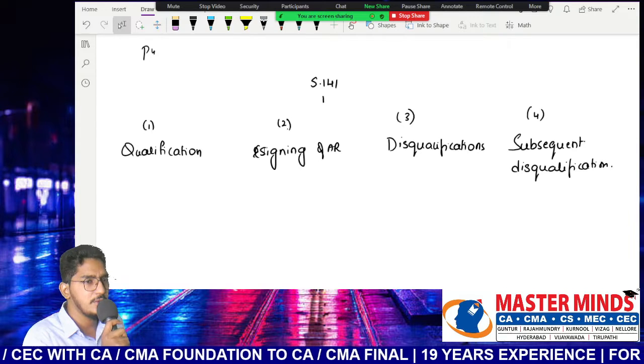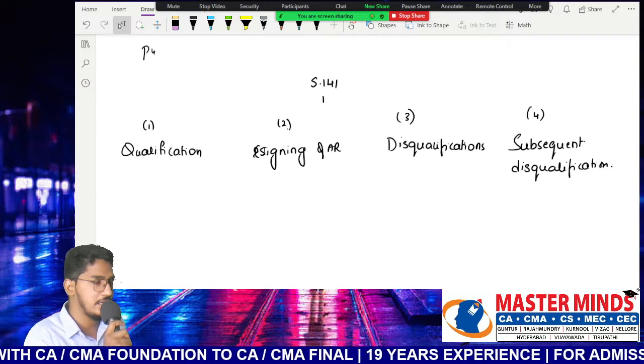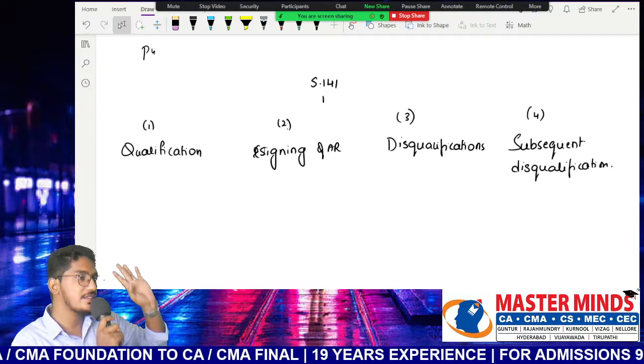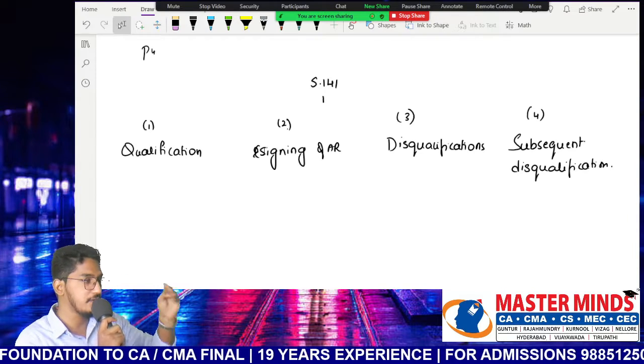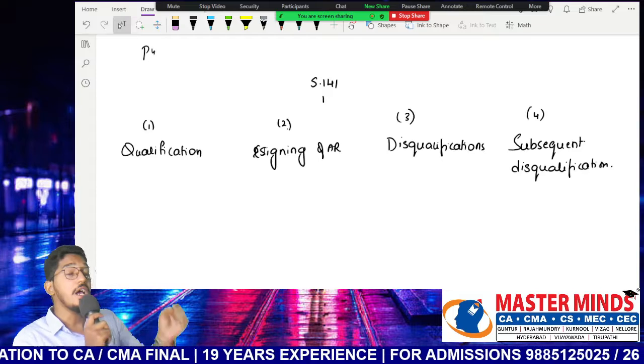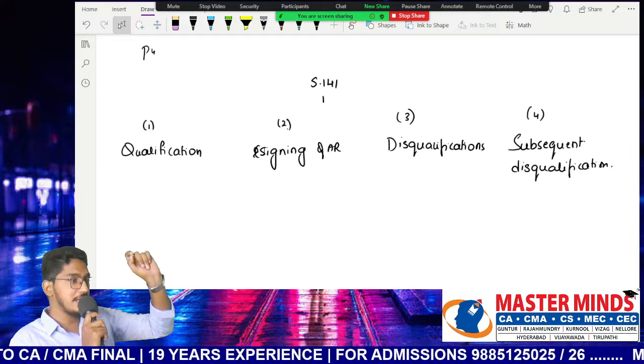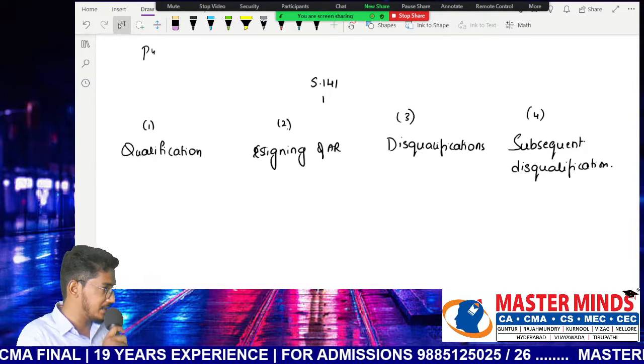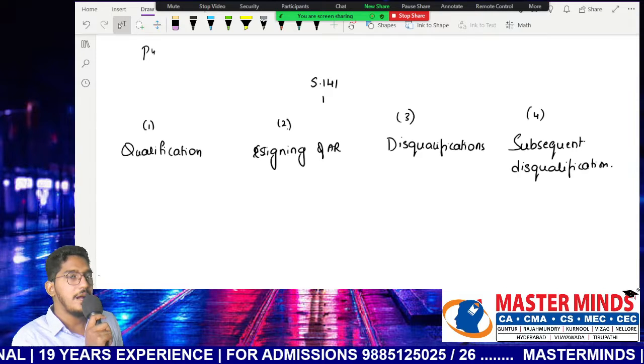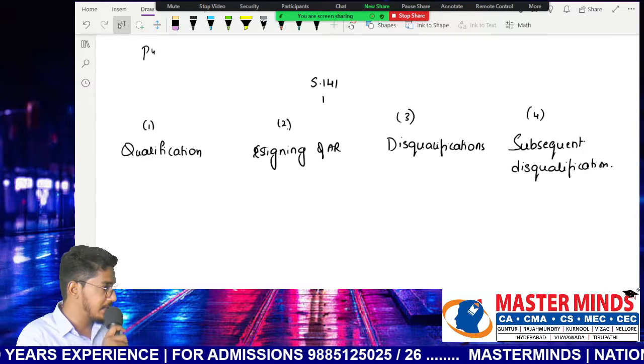I will not ask you to remember even subsections. At least try to remember each of these main section numbers. Section 141, what does it deal with? Section 138, what does it deal with? So at least you remember the main section. No need to remember subsections. Generally not required. But make an effort to remember the section numbers also.